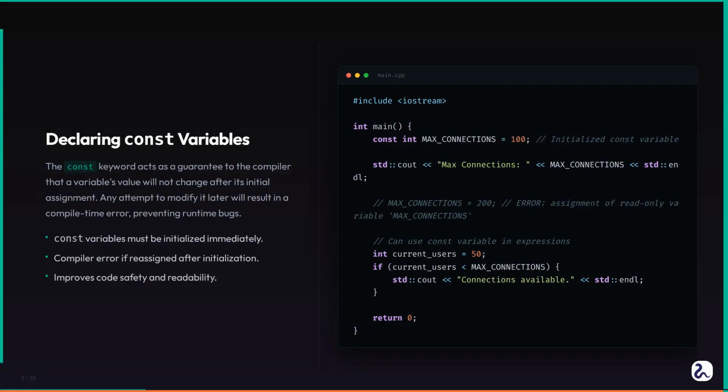Let us look at a simple example. Here, I declare an integer called max connections and set its value to 100. I then mark it with the const keyword. This tells the compiler that max connections will always hold the value 100. If I then try to assign a new value, say 200, to max connections, the compiler immediately flags it. You will get an error message like error: assignment of read-only variable max connections. This is exactly what we want. The compiler is your first line of defense against unintended state changes.